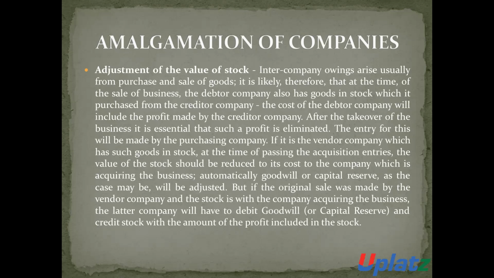So if the stock is in the purchasing company, then it will pass the entry goodwill account debit to stock account to eliminate the amount of margin from such stock. Such accounting entry or adjustment is required for the valuation of stock.